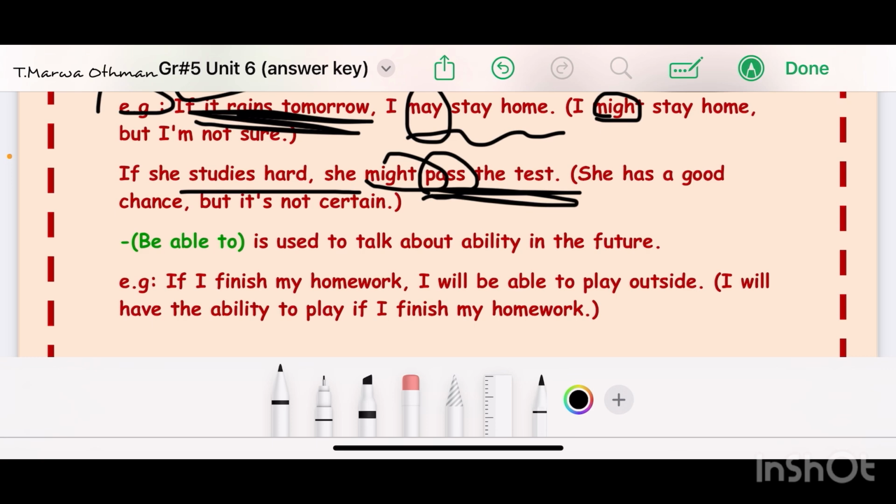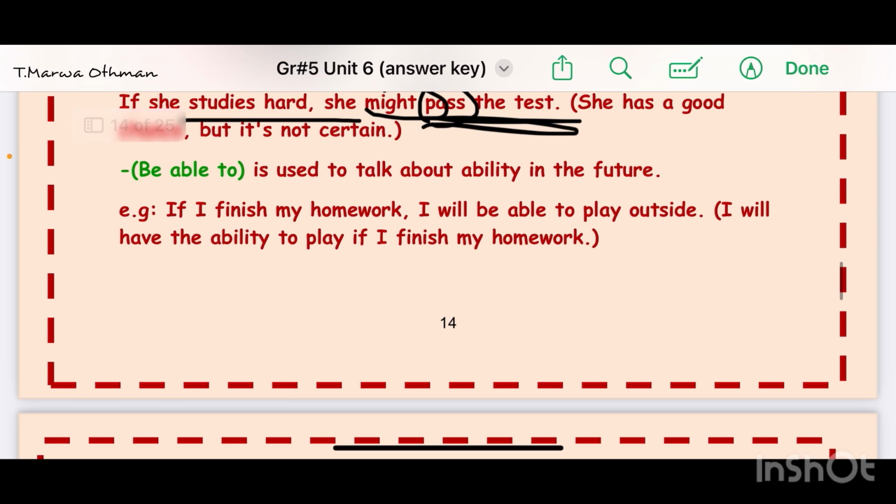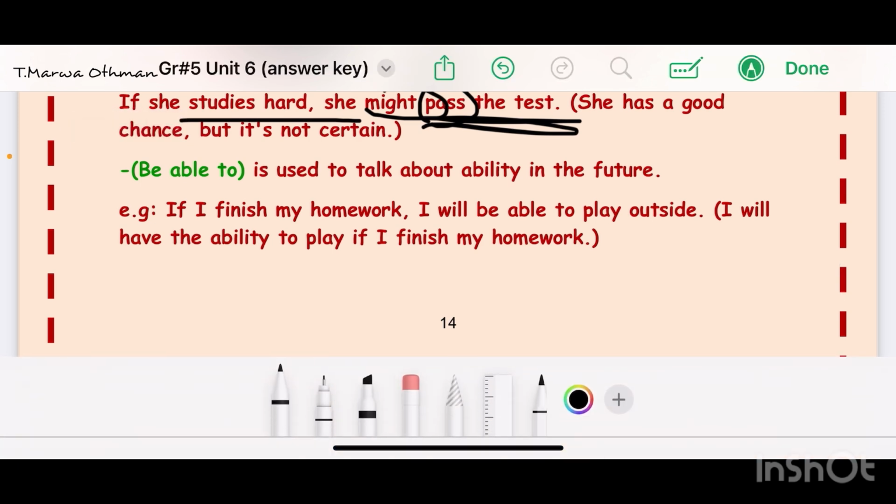Okay, so it's super easy. Let's talk about be able to. We use be able to when we want to talk about ability in the future. Ability means whether I can do this thing or I cannot. So let's see this example.